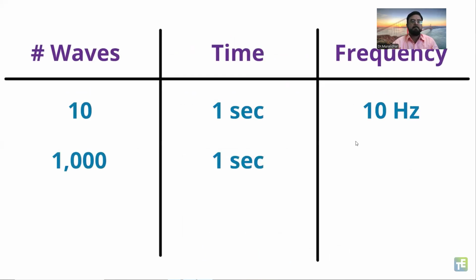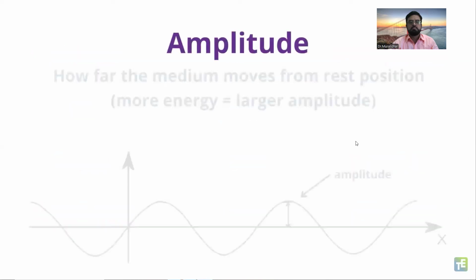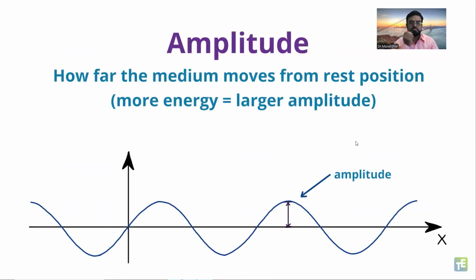If 1,000 waves go past in 1 second, it is 1,000 hertz. If 1,000,000 waves go past, it is 1,000,000 hertz. Amplitude is how far the medium, crests and troughs, or compressions and rarefactions, move from the rest position. The rest position is the place the medium is when not moving. The more energy a wave carries, the larger its amplitude.